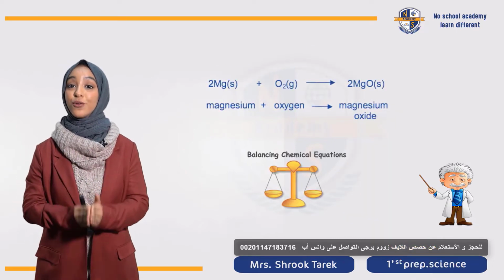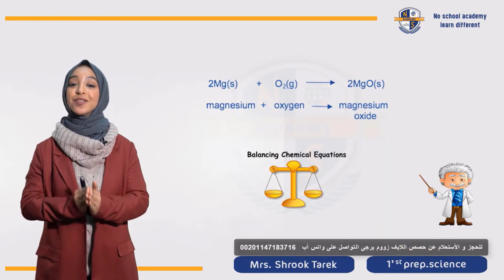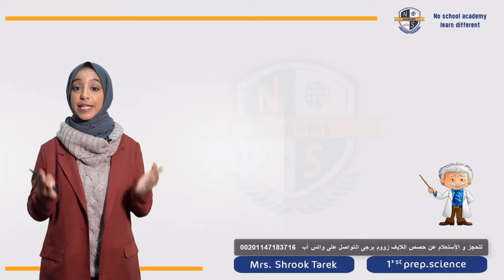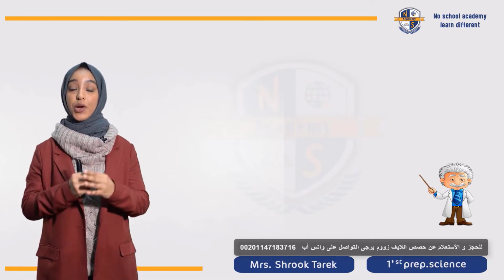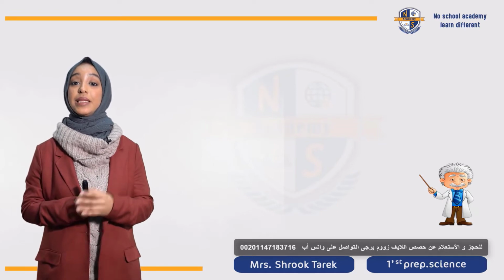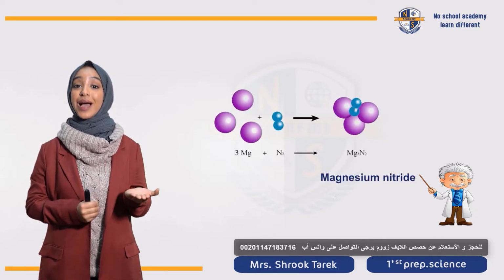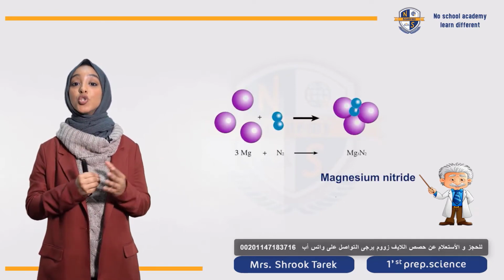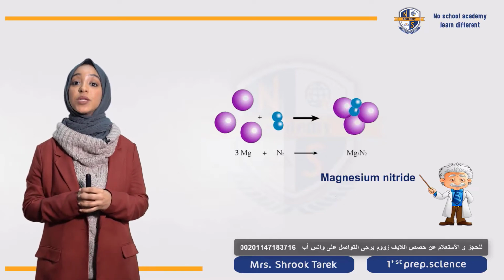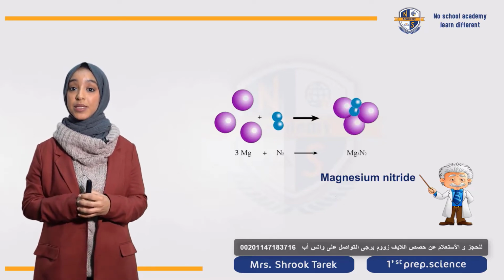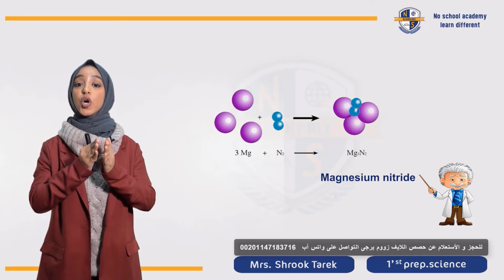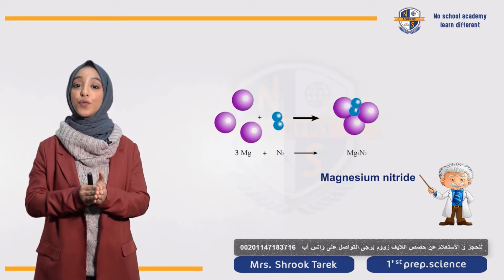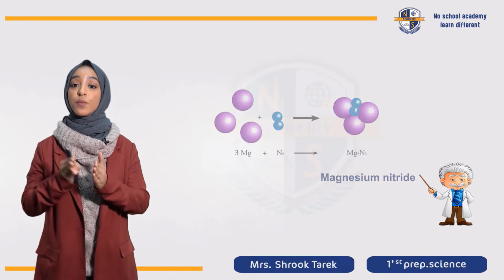This is the answer of the balanced chemical equation. Let's talk more about examples of element with another element. Example: magnesium reacts with nitrogen to form magnesium nitride. So I have two elements that react together in a direct combination reaction to form the product magnesium nitride.